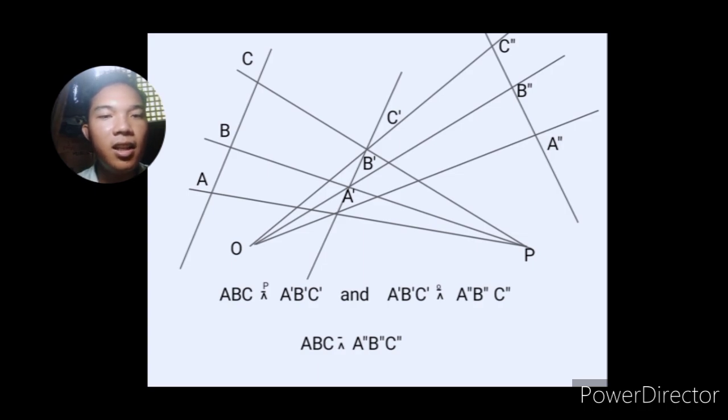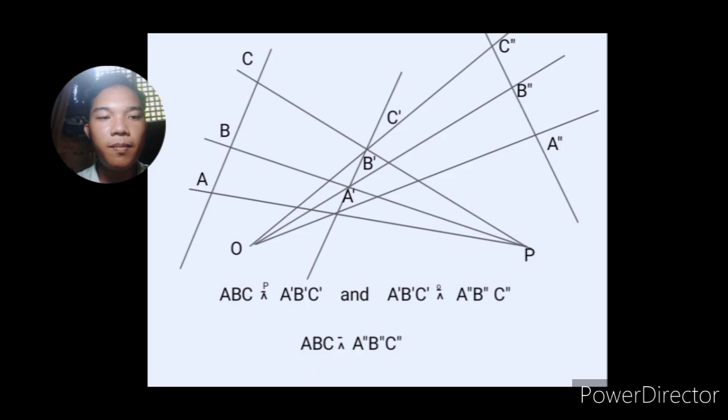Then as you can see, A maps to A prime through P, B maps to B prime through P, and C maps to C prime through P. Therefore, there exists a perspectivity between A, B, C and A prime, B prime, C prime.